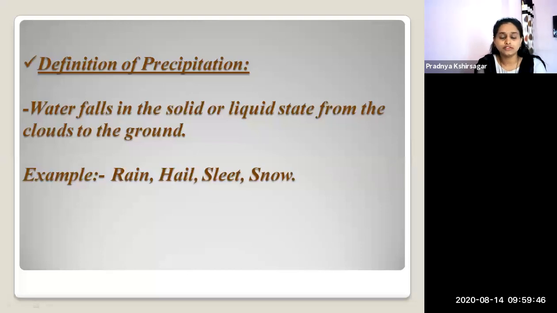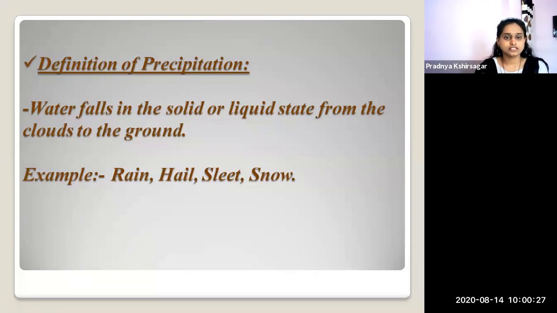Rain, you all are familiar with the word rain. Hail, I showed you in the previous image also. You all are familiar with that. Sleet. Now what is sleet? Sleet means rain containing some ice. There is a combination: the combined fall of hailstone and rain is known as sleet. And the last example of precipitation is snow.